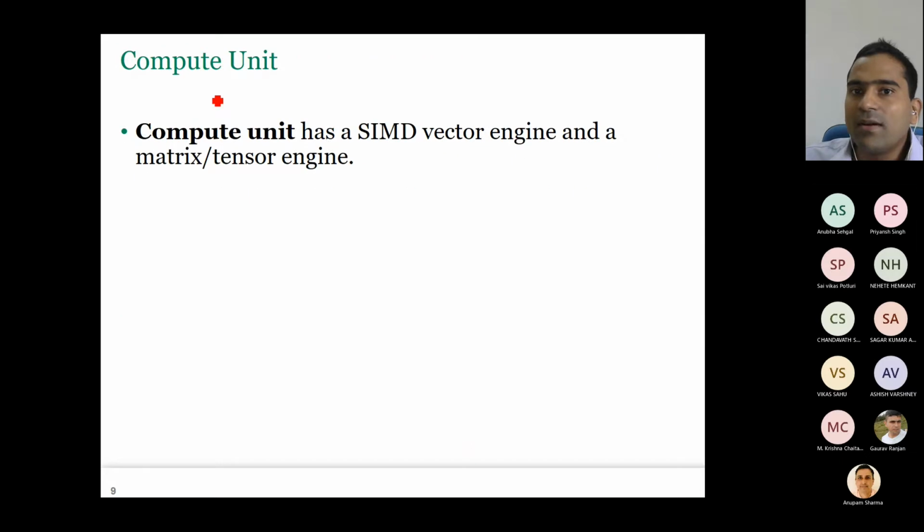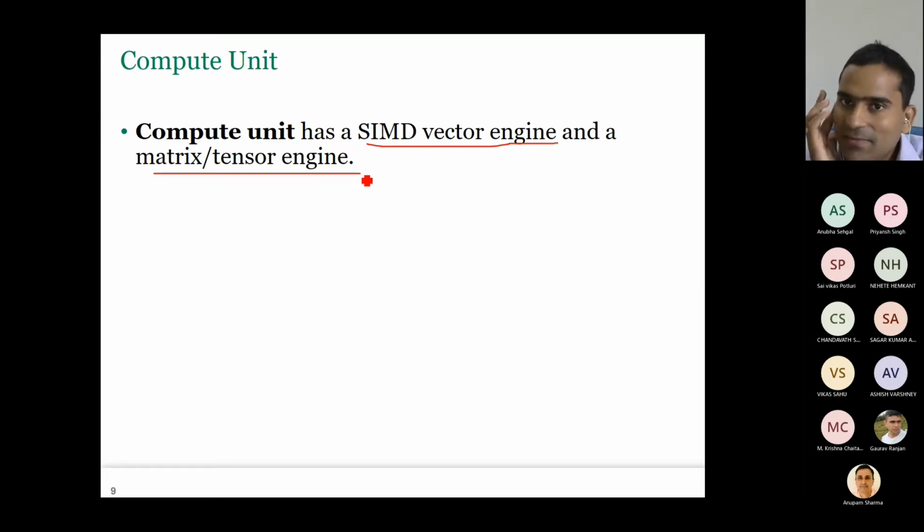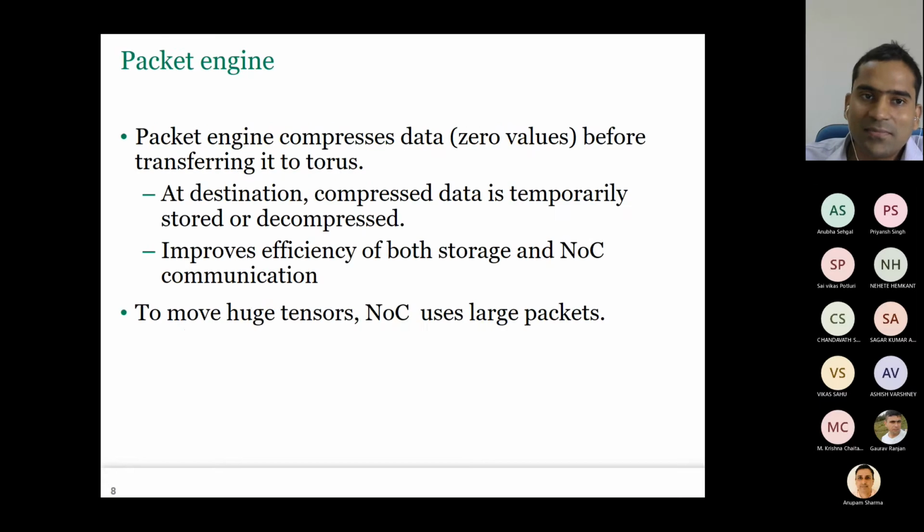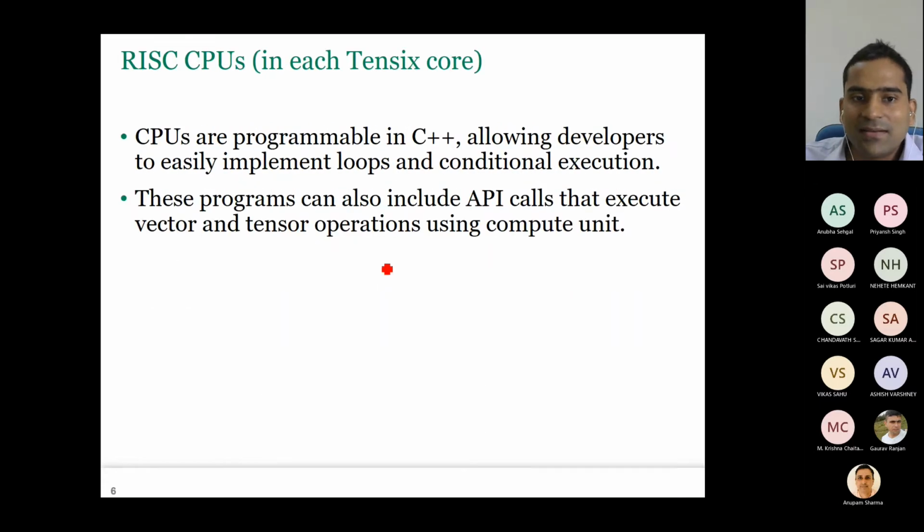Compute unit. The compute unit has a SIMD vector engine and a matrix and tensor engine. So overall each 10.6 core has a CPU, a vector engine, and a matrix engine. All 3: it has scalar, vector, and matrix. Whereas Xeon Phi has only scalar and vector, and so on, right? So you can see different processors have different heterogeneous approaches.